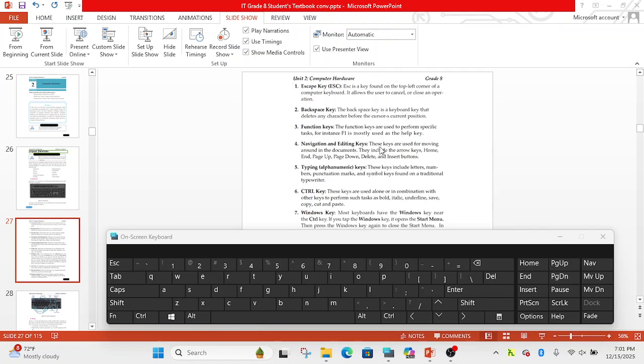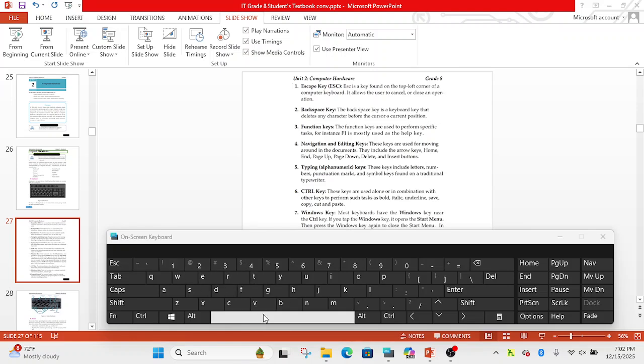Navigation and editing keys, these are keys used for moving around in the document. For instance, Page Up, Page Down, and other keys like Delete are included under navigation and editing, including the left, up, right, and down arrows.